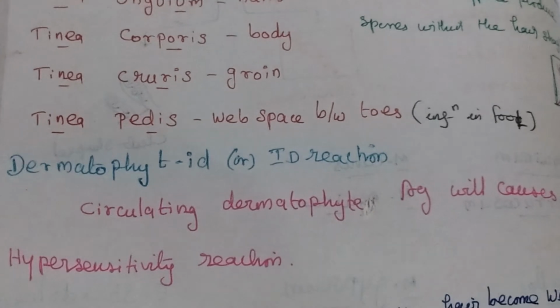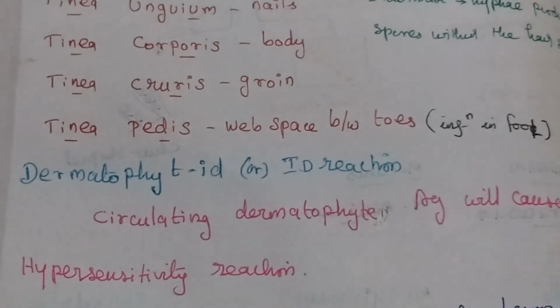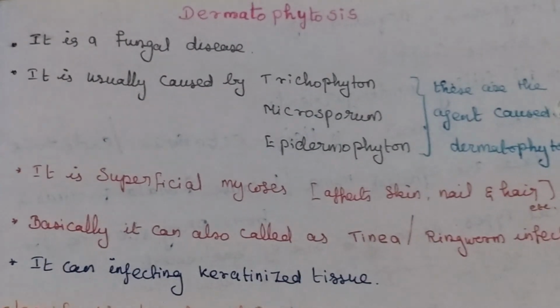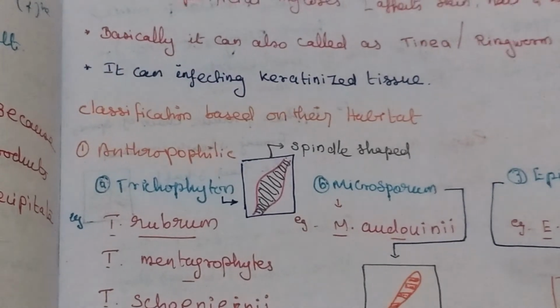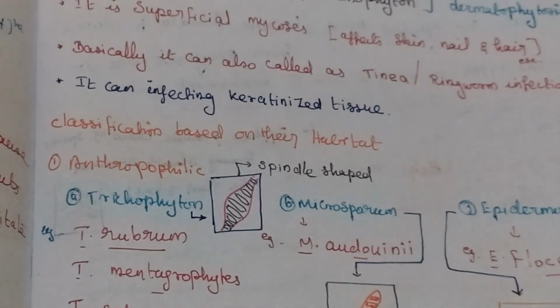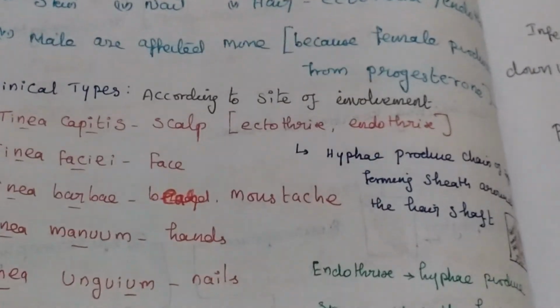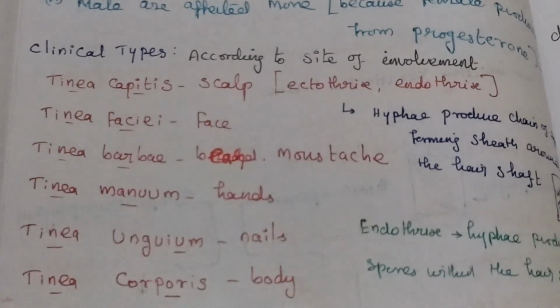Next video we will see about laboratory diagnosis and treatment of dermatophytosis. This video covered morphology. It is a fungal disease caused by Trichophyton, Microsporum and Epidermophyton. Then classification based on habitat and site of involvement. We will see laboratory diagnosis in the next video. That's all about dermatophytosis.